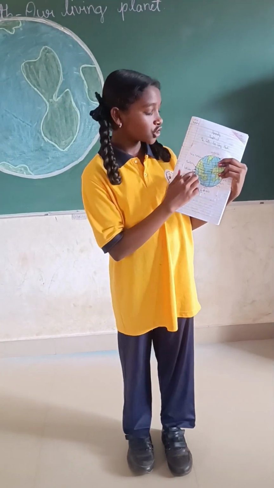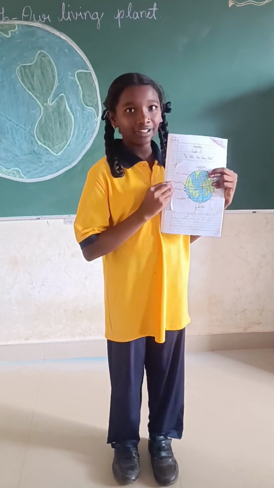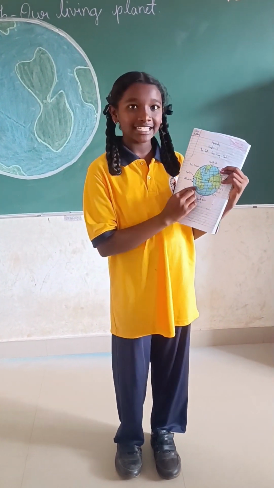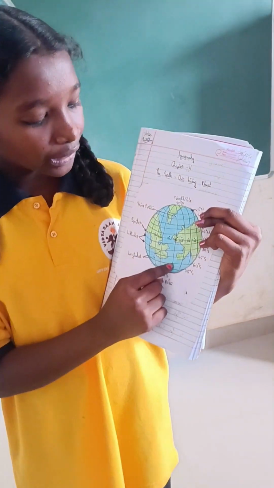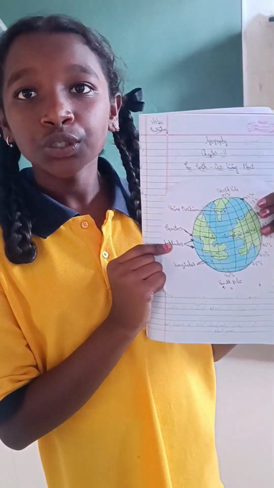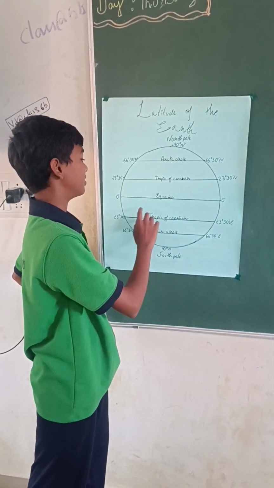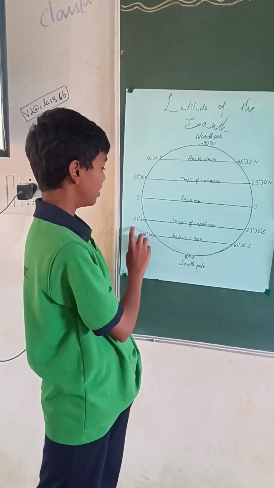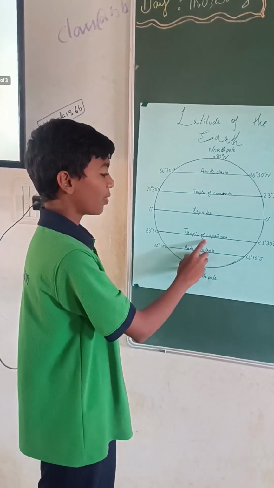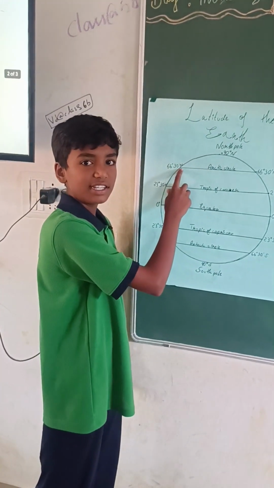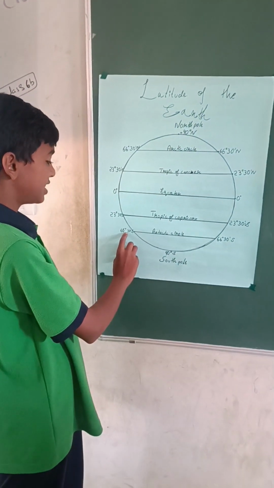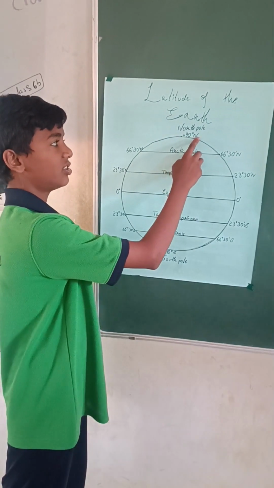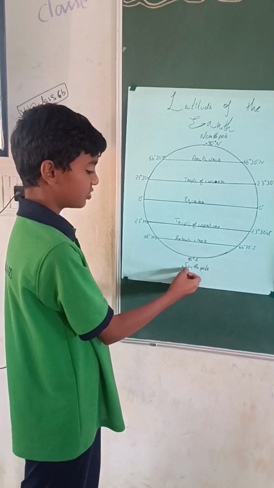Latitude is an imaginary line which joins all the places north or south of the equator. It is measured in degrees. All the lines of latitudes are known as parallels of the equator. There are 181 latitudes on the globe. Zero degrees is called the equator. 23 degrees 30 minutes north is the Tropic of Cancer. 23 degrees 30 minutes south is the Tropic of Capricorn. 66 degrees 30 minutes north is the Arctic Circle. 66 degrees 30 minutes south is the Antarctic Circle. 90 degrees north is called the North Pole. 90 degrees south is called the South Pole.